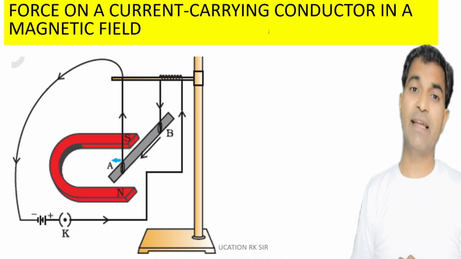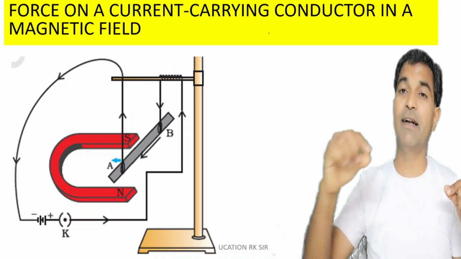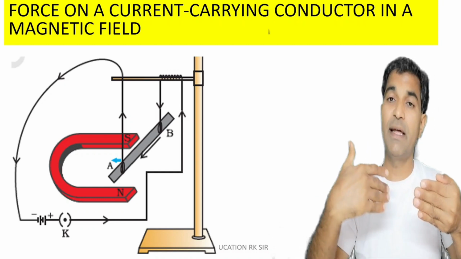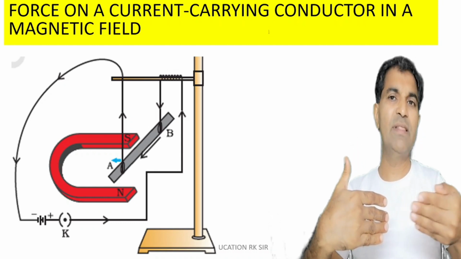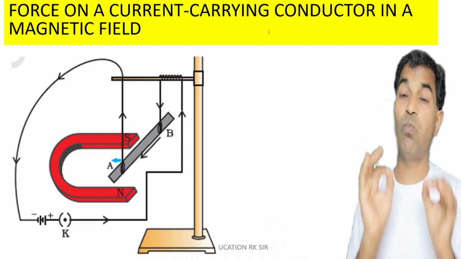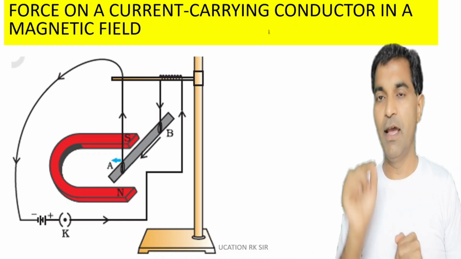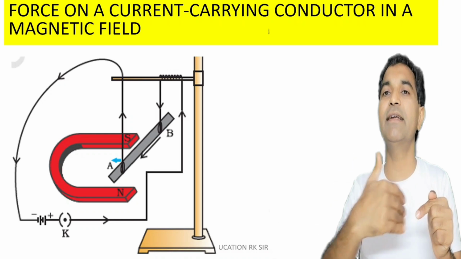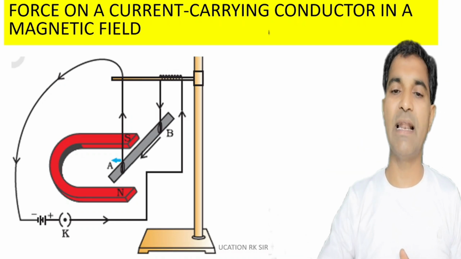Now, force on a current carrying conductor if it is suspended freely. Now what will happen? It is very clear that whenever there is a current carrying conductor, it produces magnetism. Now if we bring another magnet toward this current carrying coil, then the magnetism produced by the conductor will interact with the new magnet, and due to the interaction they may attract or repel, meaning some sort of force will be exerted between the current carrying conductor and the magnet. Repeat, a magnet will exert a force on a current carrying conductor, and that force can be found with the left hand rule. We will discuss soon what the left hand rule is.